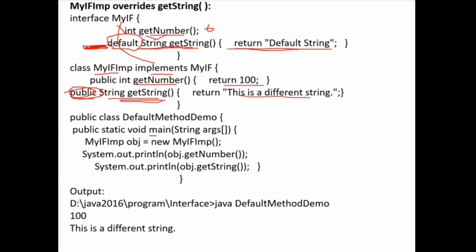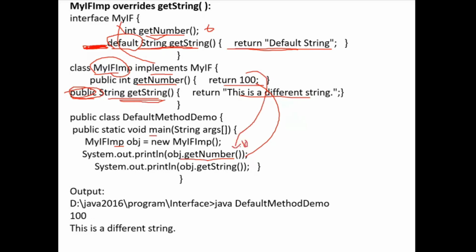So in the main function, I'm creating an object for this class. By using this class object, I'm going to call getNumber. So now the control will come to here, and the value 100 is returned. So now 100 is printed here.